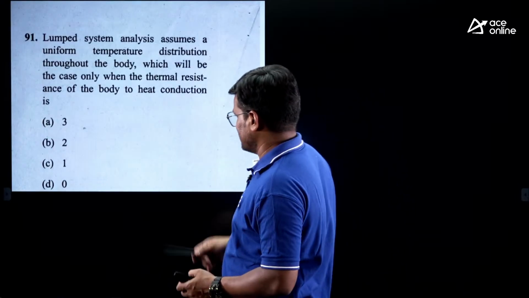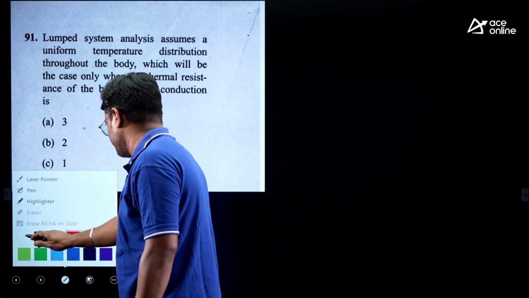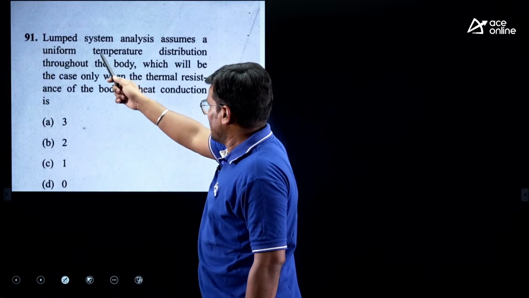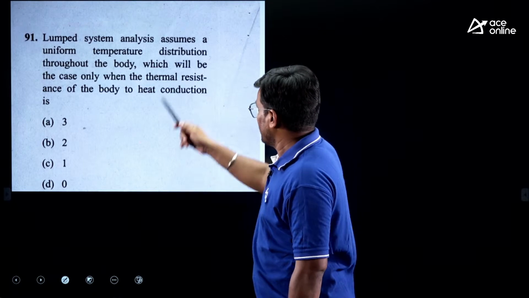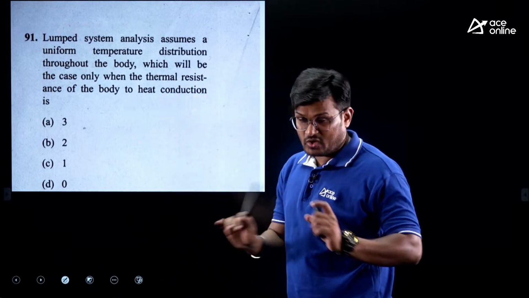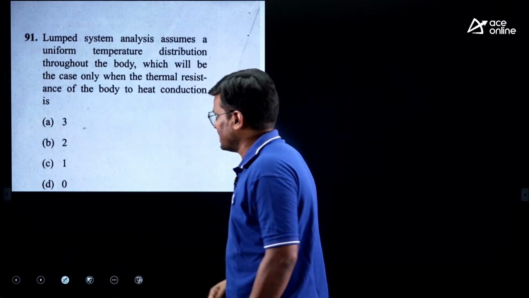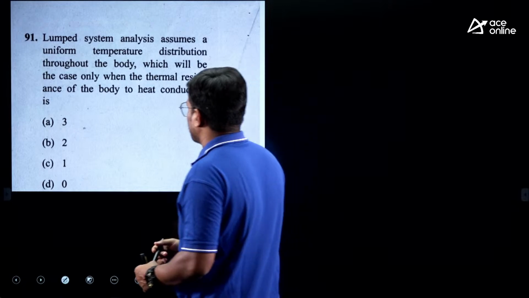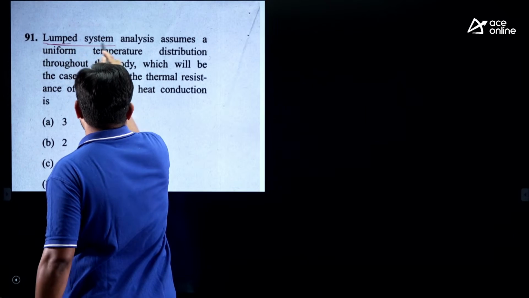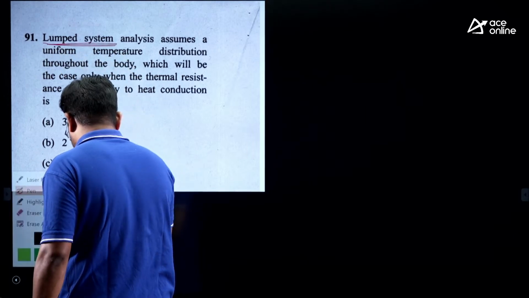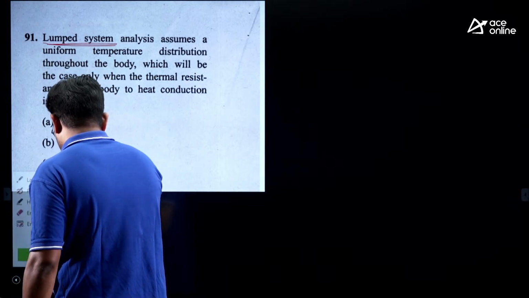So let us take this question. If you see the question, what is written? Lump system analysis assumes a uniform temperature distribution throughout the body, which will be the case only when the thermal resistance of the body to the heat conduction is. So listen carefully. Here the very keyword is this one. So this is the keyword, right? What is that? Lump. So lump case. Now we will discuss this one.